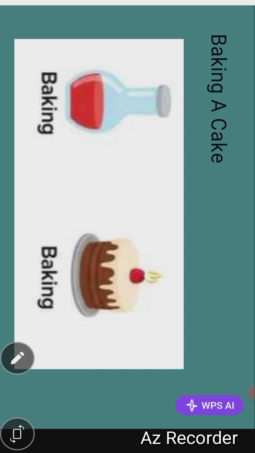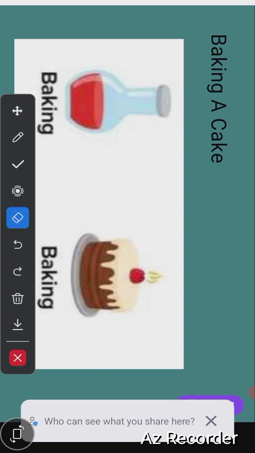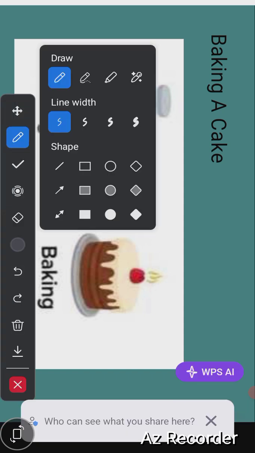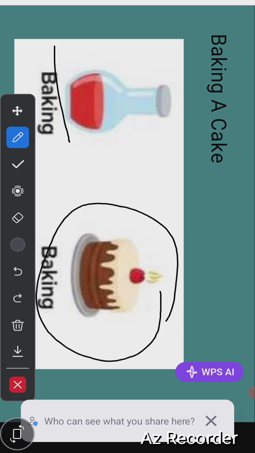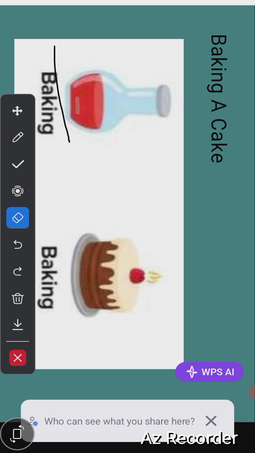You can see this is the material used in the baking, this is the reactant, and this is the product. That means you are combining different materials to form this cake. So at the end, you get a new substance, and you can't get all the materials you used for the baking from the cake after it has been baked. So that is also an example of chemical change.